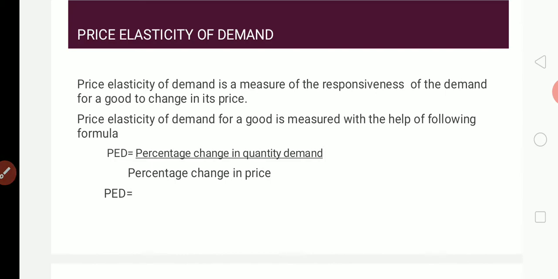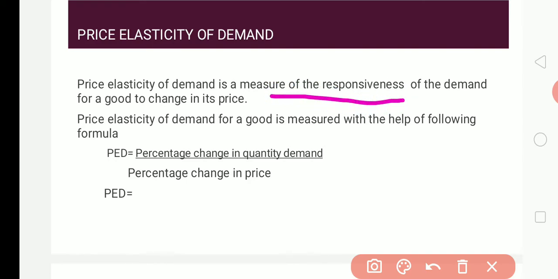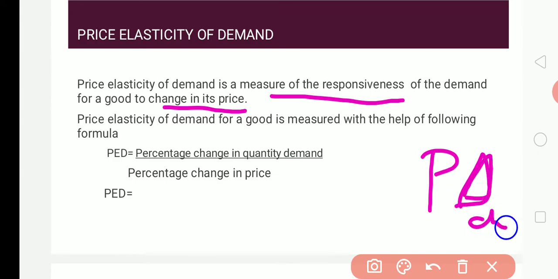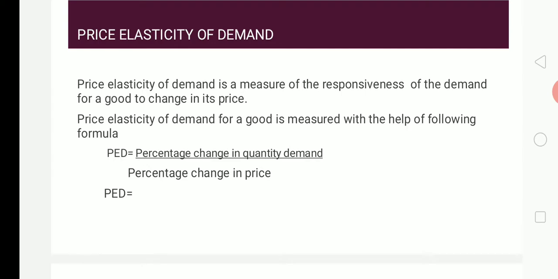Price elasticity of demand is a measure of responsiveness of the demand for a good to a change in its price. Delta represents changes. So how much the price is going to change, so much the demand is going to respond. With the help of a mathematical equation, we will see how this is measured.